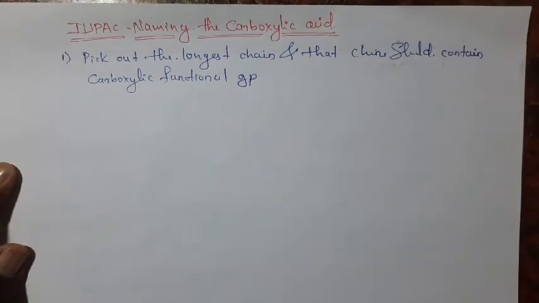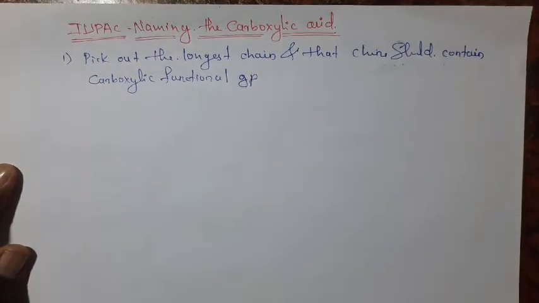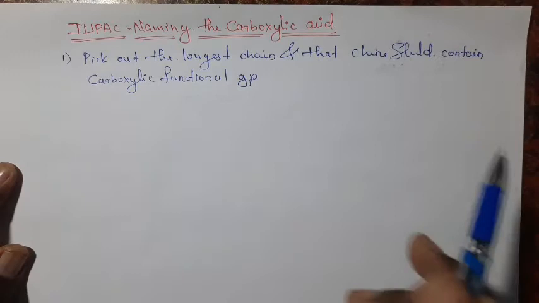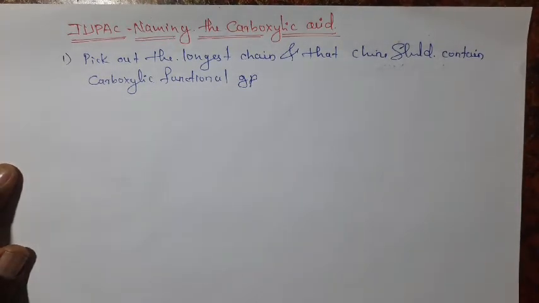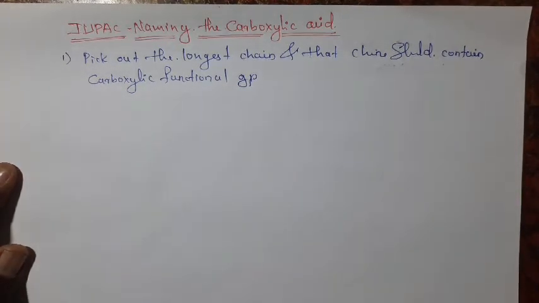Select the longest chain, and that longest chain should contain the carboxylic functional group. That is our longest chain.